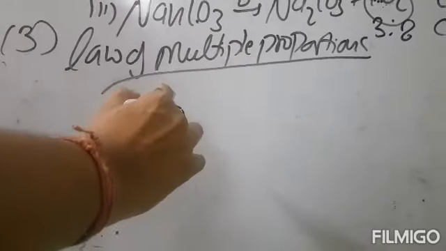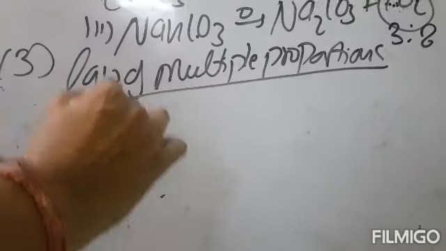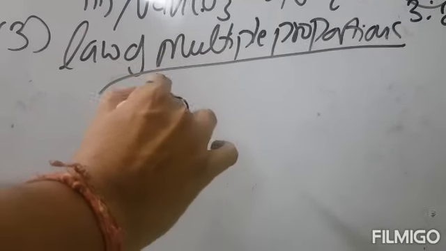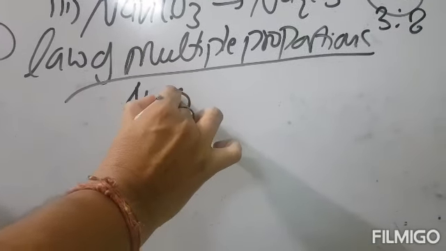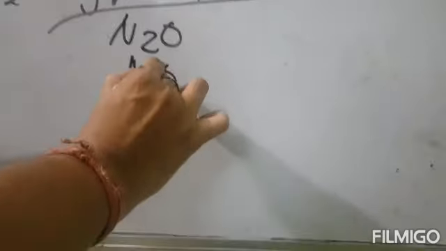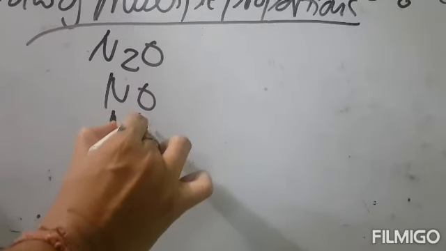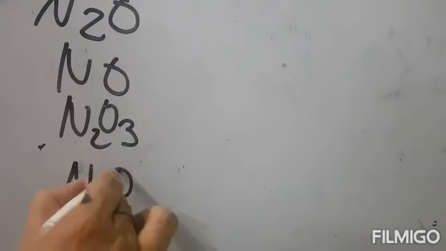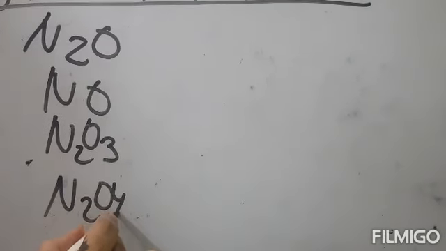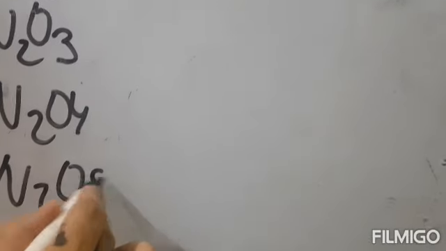For this, let us take an example that nitrogen and oxygen combine to form 5 compounds. That is nitrous oxide, nitric oxide, nitrogen trioxide, N2O3, nitrogen dioxide, N2O4, and nitrogen pentoxide, N2O5.